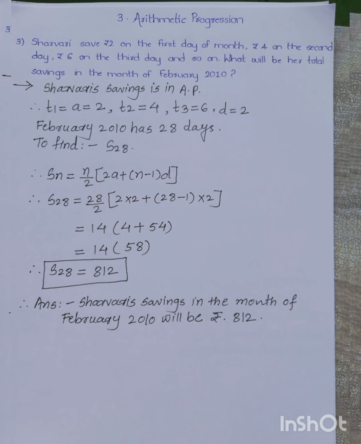So putting all these values, we got here S28 is equal to 28 upon 2 [2 multiplied by 2 plus (28 minus 1) multiplied by 2]. And then finally we can get S28 is equal to 812. So Sharwari's savings in the month of February 2010 will be rupees 812.